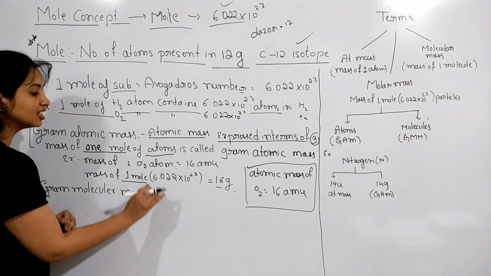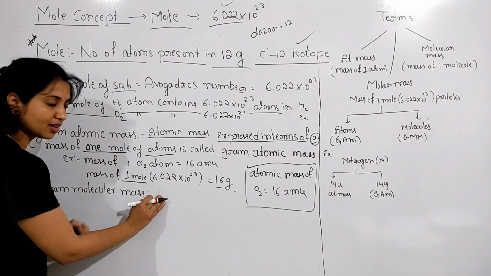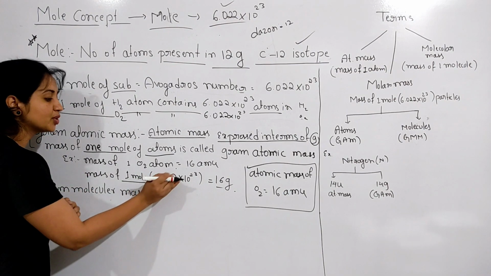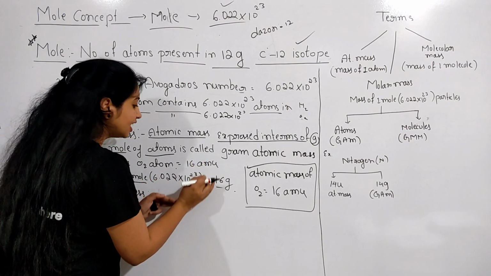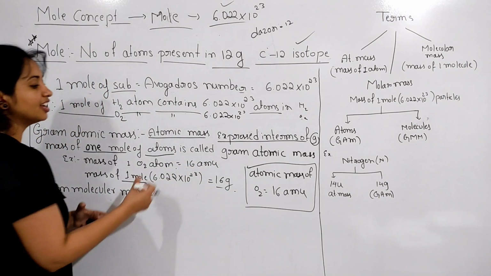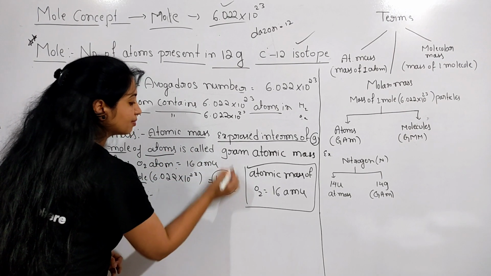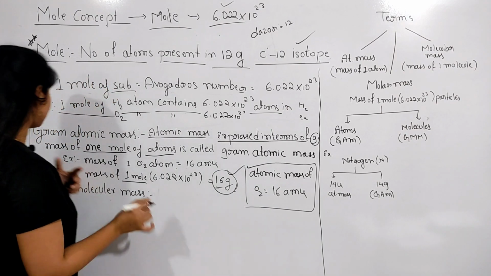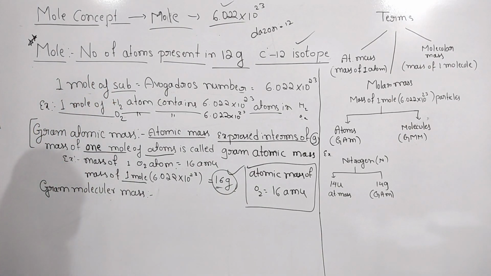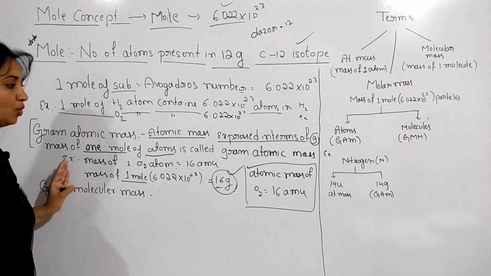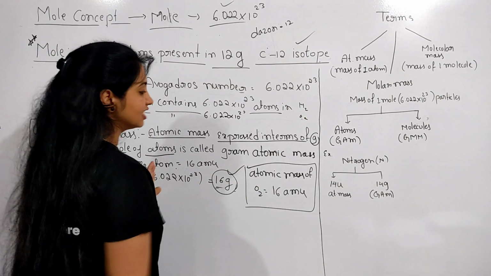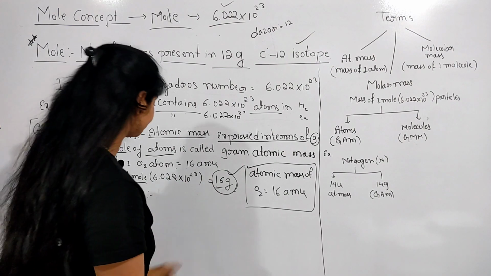We have to find the mass of 1 mole of oxygen atoms, or 6.022 into 10 raised to 23 oxygen atoms. Then it will be 16 gram. So this is the gram atomic mass of oxygen. I hope you got clarity about this topic.